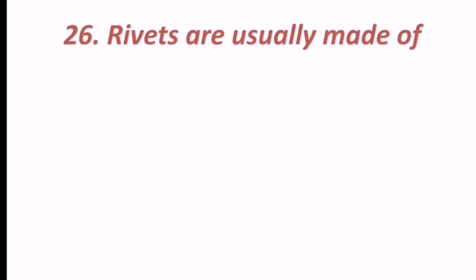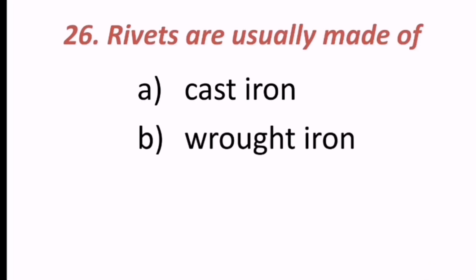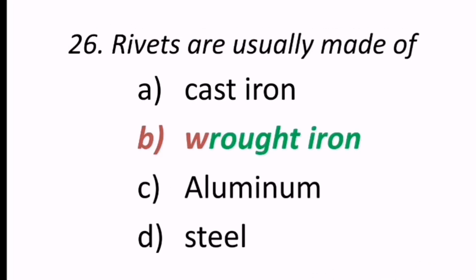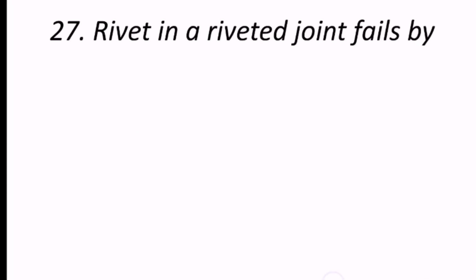26th question reads, rivets are usually made of maybe cast iron, wrought iron, aluminium, or steel. So rivets are made of wrought iron. B is the correct answer.